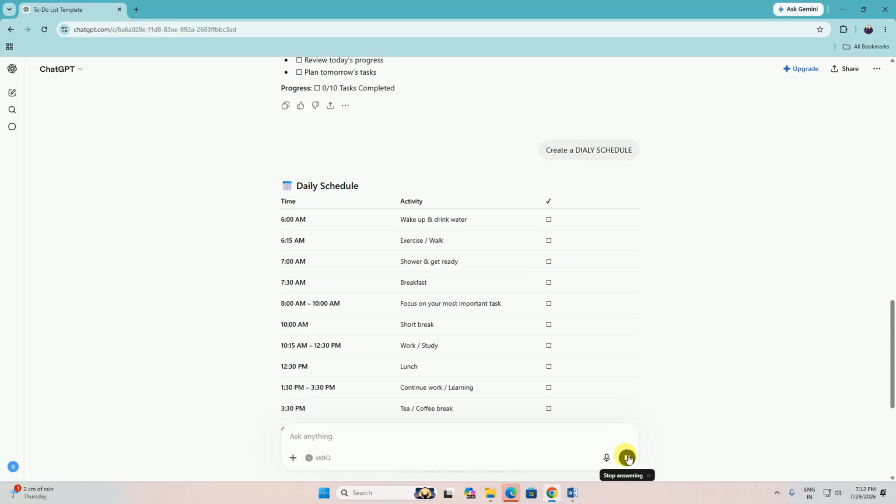Create a daily schedule. The wake up time is in the daily schedule activities. 6 a.m. wake up and drink water. 6:15 exercise walk. 7 a.m. shower to get ready. 7:30 a.m. breakfast. 8 to 10 a.m. focus on your most important tasks. 10 a.m. short break, and 10:15 to 12:30 work and study. 12:30 p.m. lunch, and 1:30 to 3:30 p.m. continuous work and learning. 3:30 p.m. tea or coffee break, in the schedule of a student.